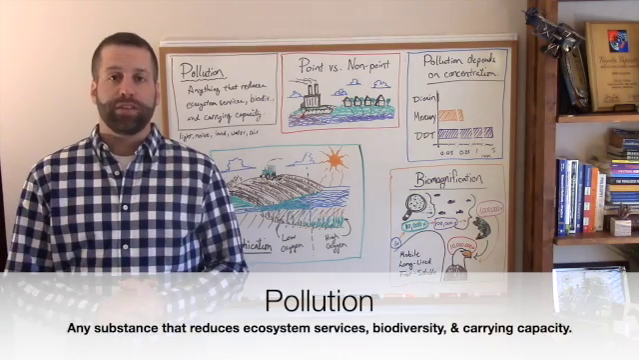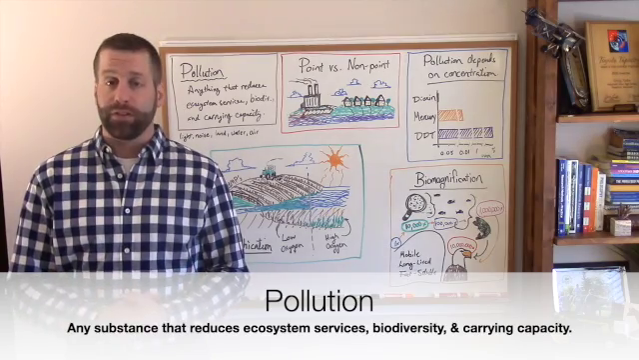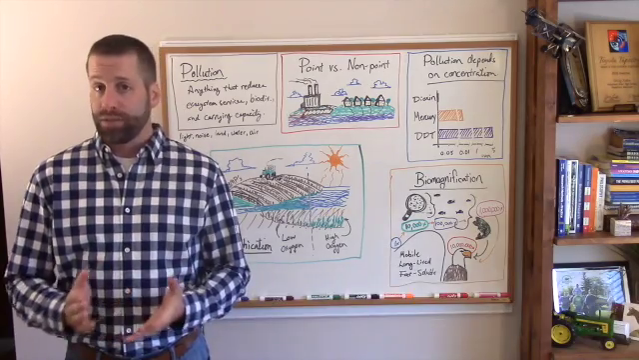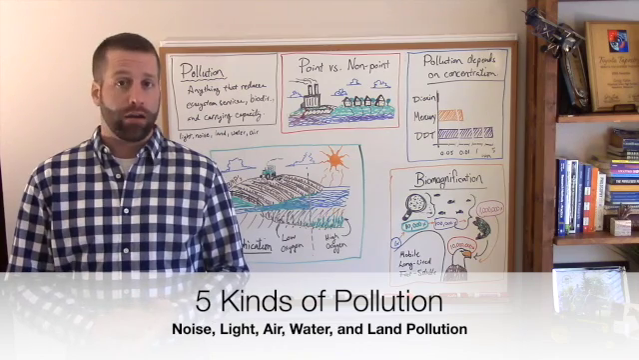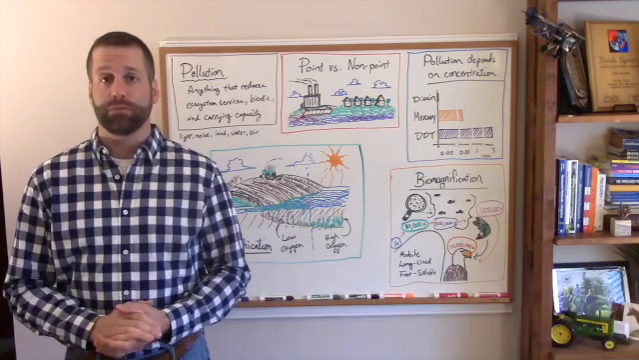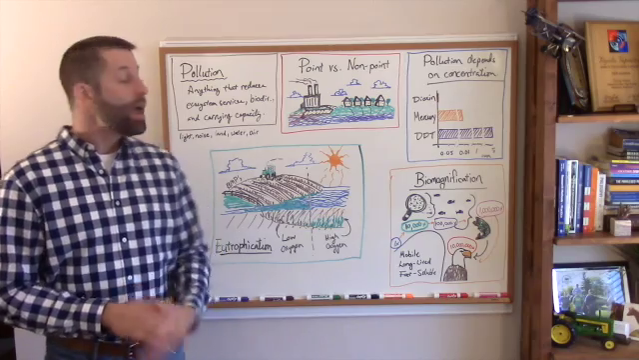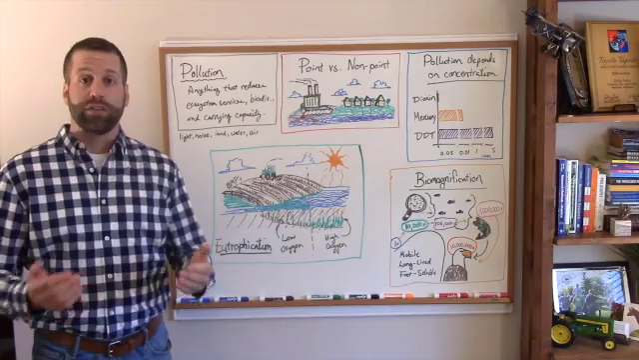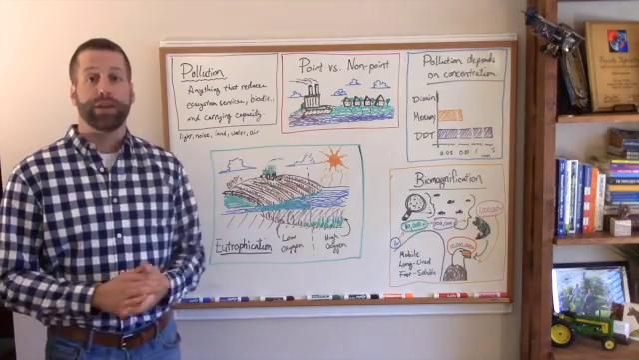We define pollution as anything that reduces ecosystem services, carrying capacities, and biodiversity in a habitat. We've defined 5 categories of pollution: noise, light, air, water, and land pollution. In addition to these 5 categories of pollution, we can also categorize pollutants as either being point or non-point.